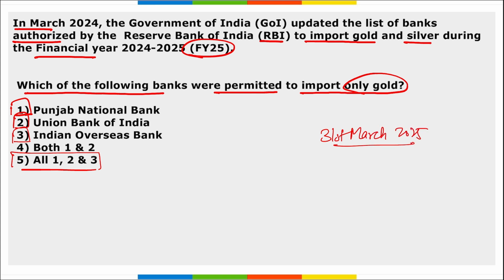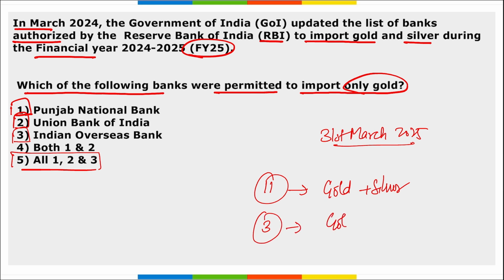And apart from this, remember there are other banks also that can import silver also. A total of 11 banks has been authorized that can import both gold and silver, and only 3 banks have been authorized to import only gold, and these are those 3 banks.